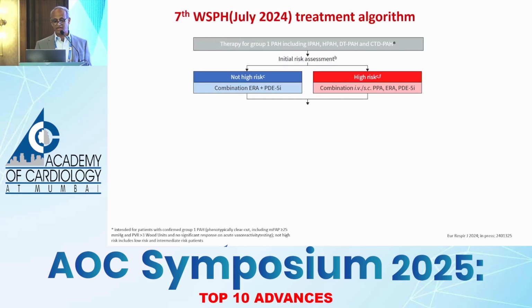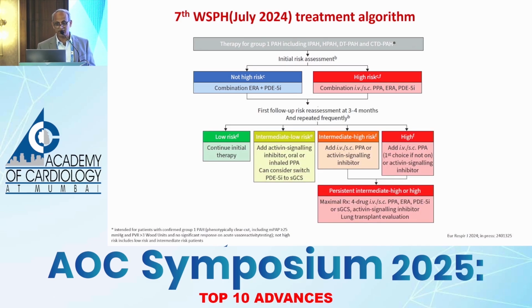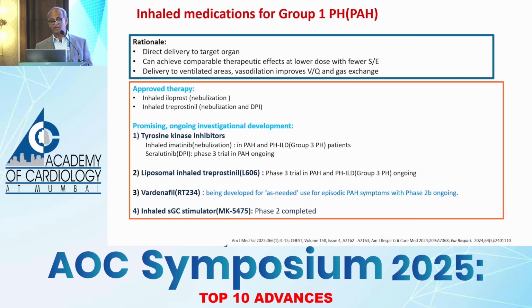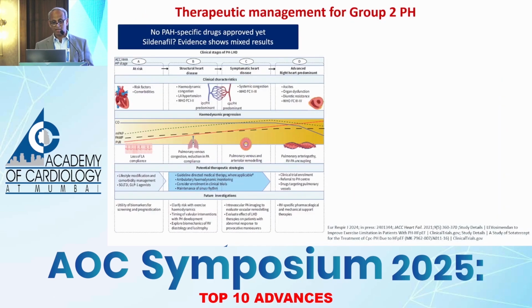So having classified them as not high risk or high risk, on the basis of the risk stratification, you go on up-titrating medications. And there are inhaled medications also, which are also not available to us, but inhaled medications for group 1 PH have the rationale that you can directly deliver the therapy. Then one liner each on the rest of the groups: you address the underlying cause first. For instance, left heart disease, you have to treat the cardiomyopathy or valvular heart disease first.